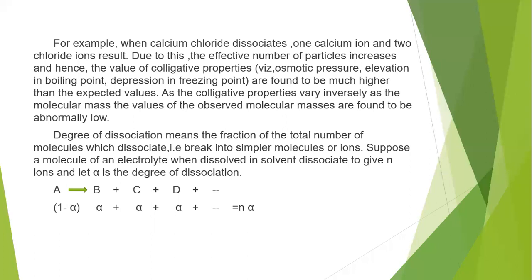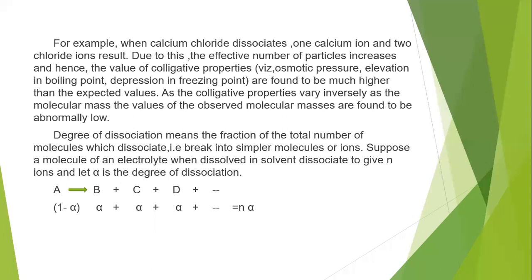If a solution contains a number of solute particles, not all of them undergo dissociation. Only a fraction of the solute particles undergoes dissociation. That is what the degree of dissociation means.